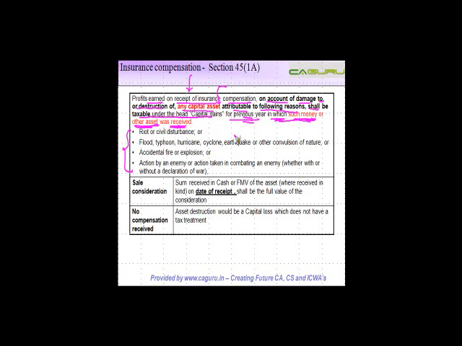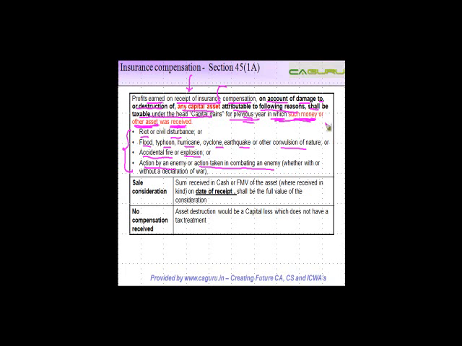And what are the reasons because of which destruction should happen? It could be riot or civil disturbance, flood, typhoon, hurricane, cyclone, earthquake or other convulsion of nature, accidental fire or explosion, action by an enemy or action taken in combating an enemy, whether with or without declaration of war. Each of these items are self-explanatory, so I'm not getting into what each of them means, right?